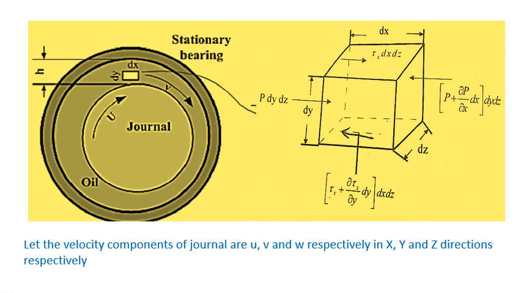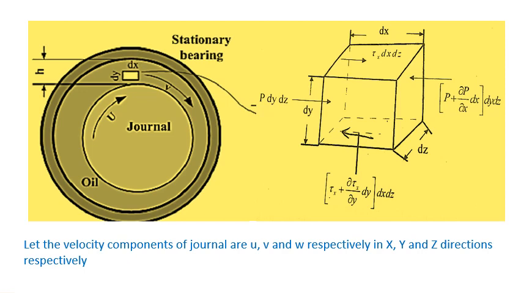So, considering the top surface, since the plate is moved at velocity u, the shear force is given by tau x into the area of that surface, that is dx into dz.